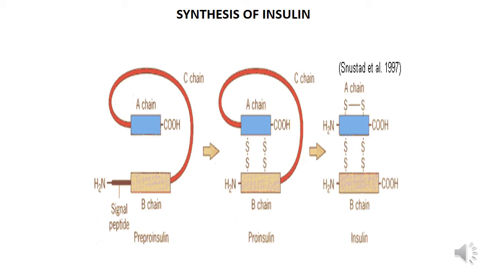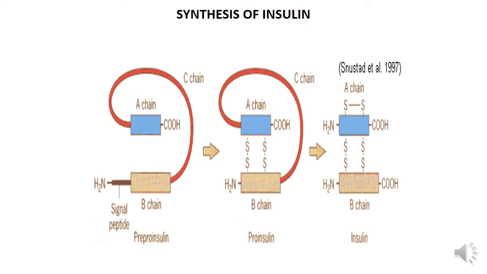Insulin is synthesized from pre-proinsulin, which is converted to proinsulin, and the removal of the C-peptide gives rise to the formation of insulin, which has two chains, the A chain, which contains 21 amino acids, and the B chain, which contains 30 amino acids.